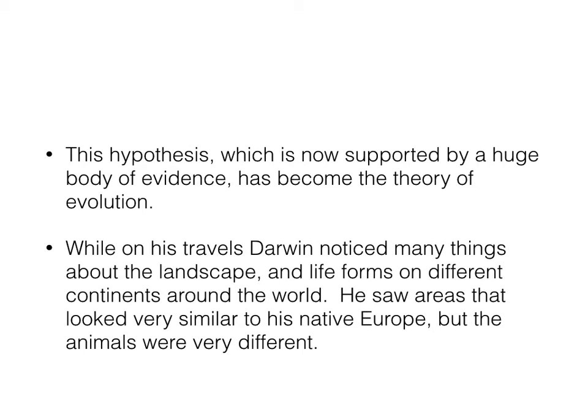While on his travels, Darwin noticed many things about the landscape and life forms on different continents. He saw areas that looked very similar to his native Europe, but the animals were different, right? So he saw other temperate deciduous forests, because that's where he was from, a temperate deciduous forest. But he noticed that the animals were different. Even if you looked at the deer in Europe and the elk, they're very different in that maybe their antler formation is different, or their size is different, or their coloration is different. And that's going to be attributed to variations in weather year after year. All right, not necessarily climate. I shouldn't say climate. I should say weather year after year.